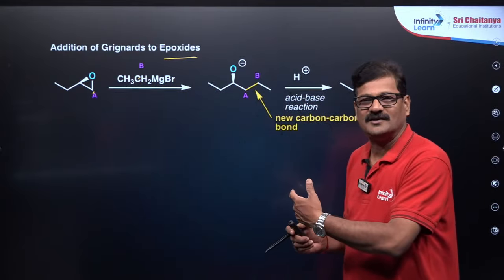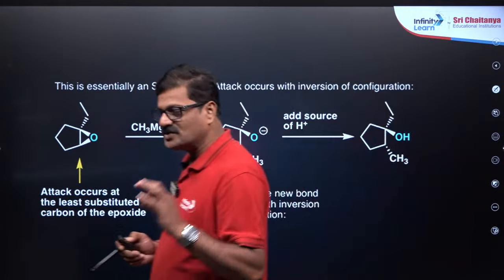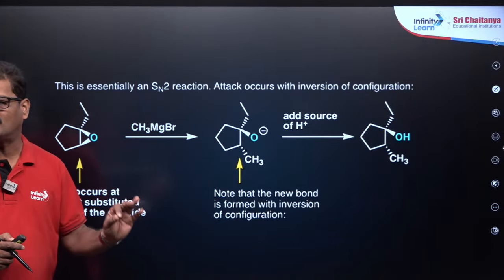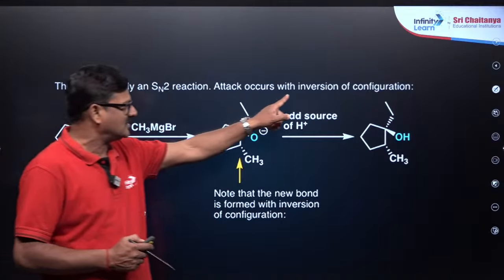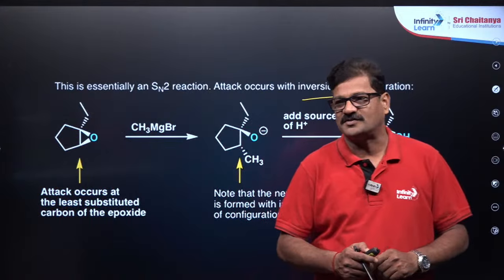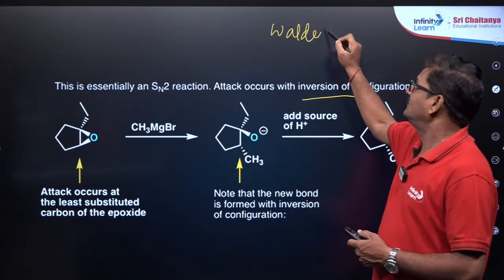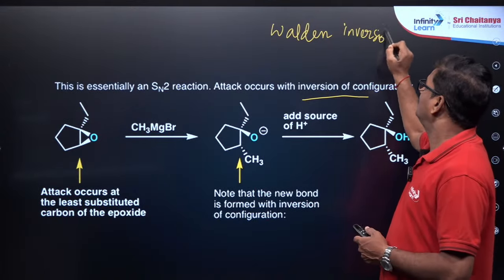So I am giving you one more example for you. So this is essentially SN2 attack, substitution nucleophilic bimolecular attack. So it results in inversion of the configuration, SN2 inversion of configuration, that is called as Walden inversion.